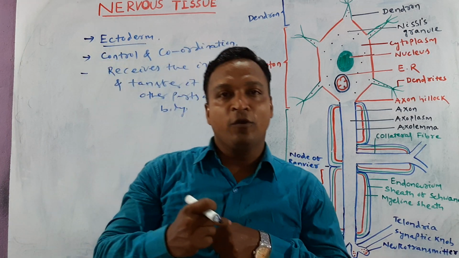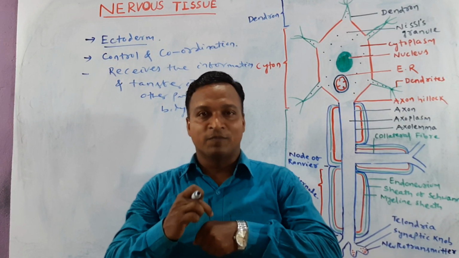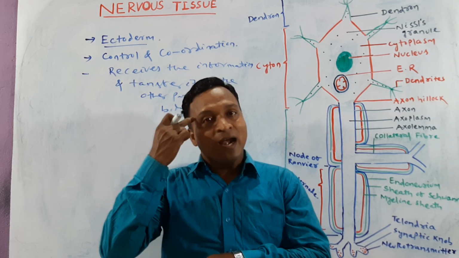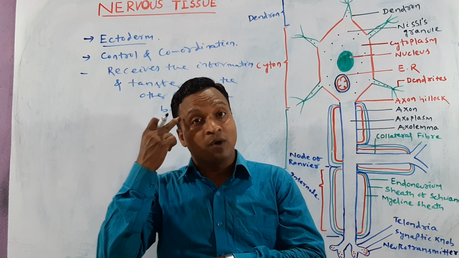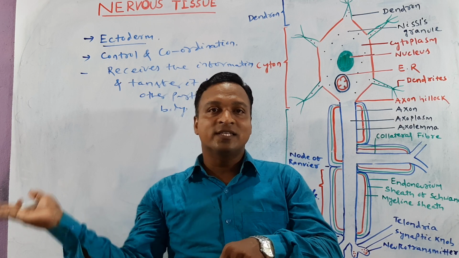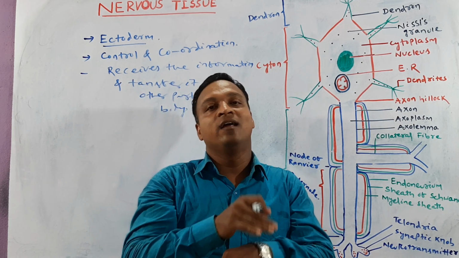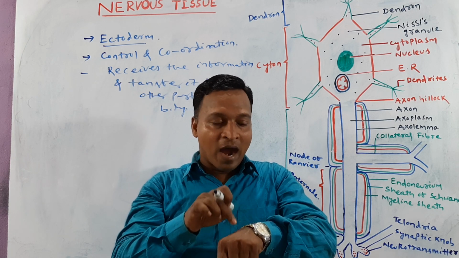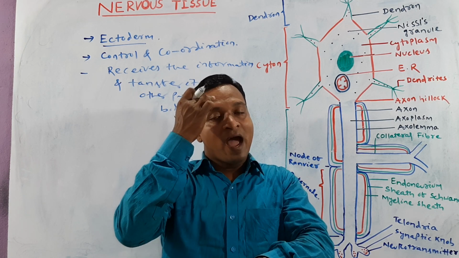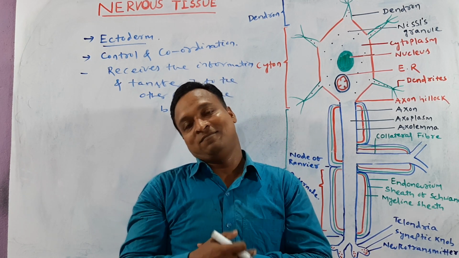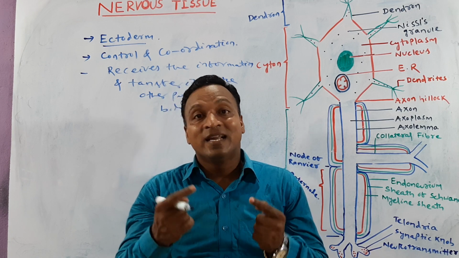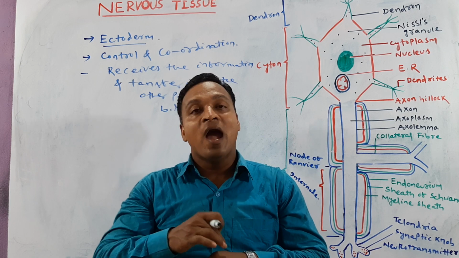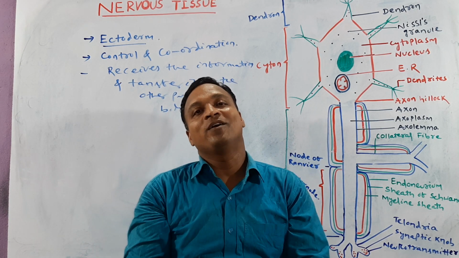Try to focus, my dear. This information is passed to the brain. Immediately, from the brain, another order comes out to kill the mosquito. That means the information from this part is transferred to this part, and from this part to this part. The information is received by nervous tissue and transferred to other parts of the body.